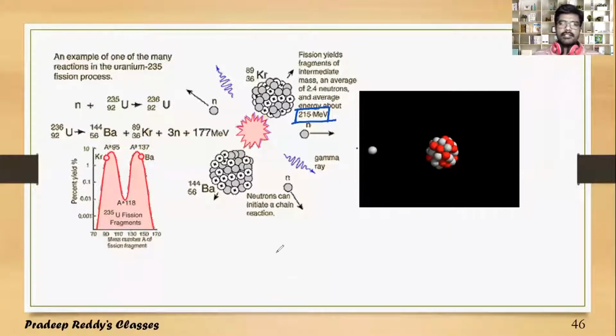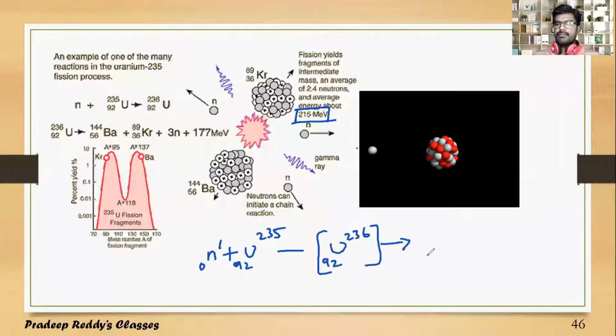And the nuclear reaction can be written like this: one neutron 0 1 plus uranium 92-235 will become a compound nucleus of uranium 92-236.